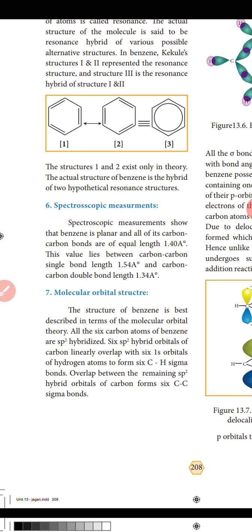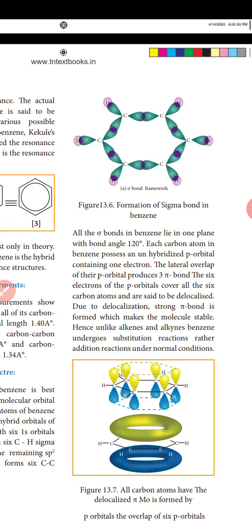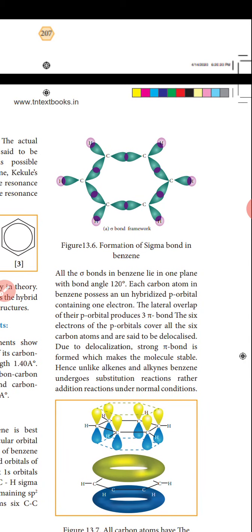Okay, molecular orbital structure. Sigma bond framework. Formation of sigma bonds in benzene. The structure of benzene is best described in terms of the molecular orbital theory. All the 6 carbon atoms of benzene are sp2 hybridized.